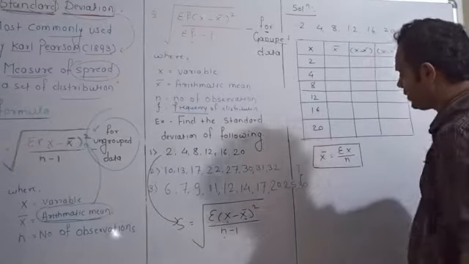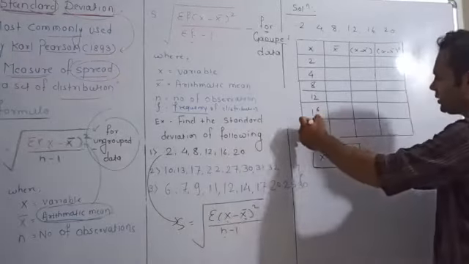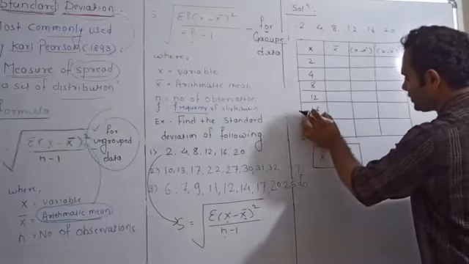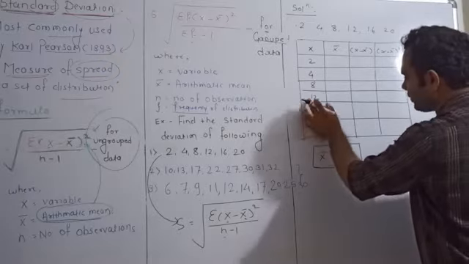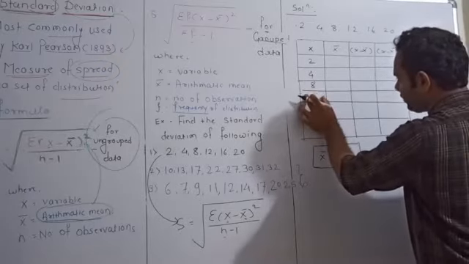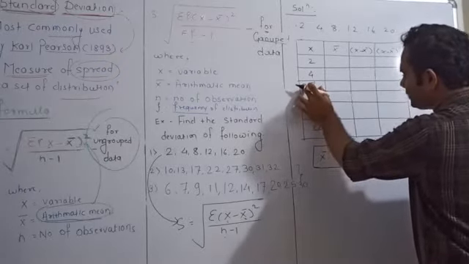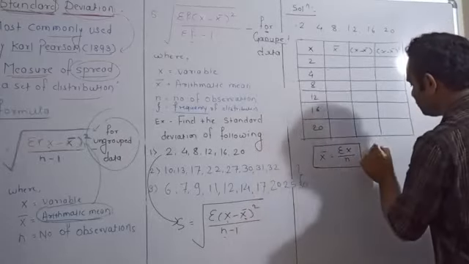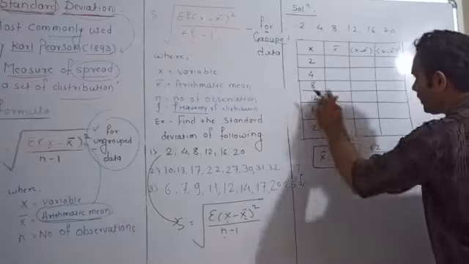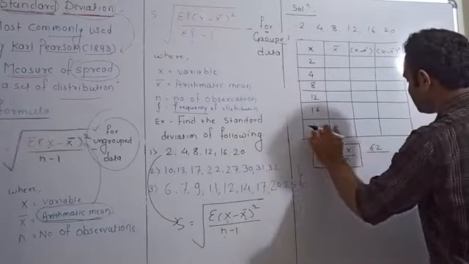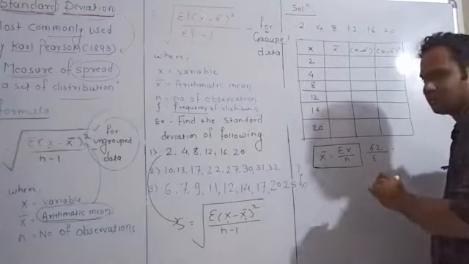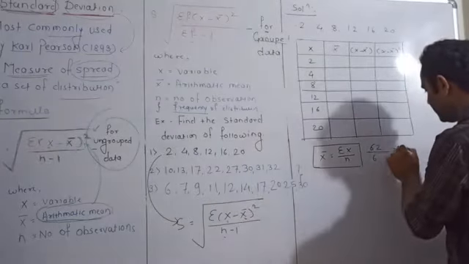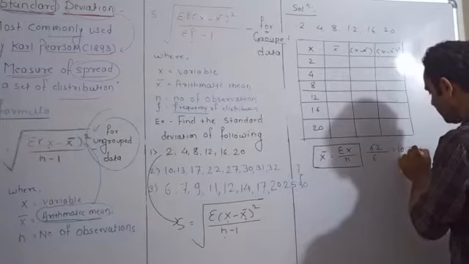So if we add it up, 20 plus 16 is 36, 36 plus 12 is 48, 48 plus 8 is 56, 56 plus 4 is 60, plus 2 is 62. 62 divided by 6 becomes 10.33.